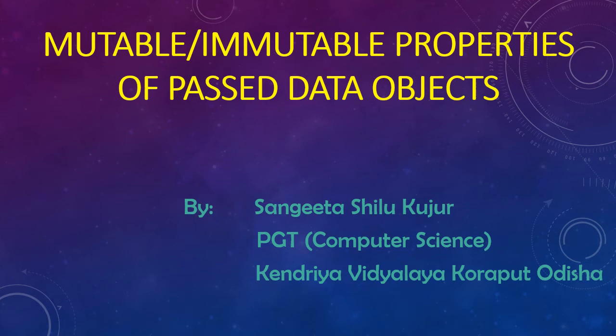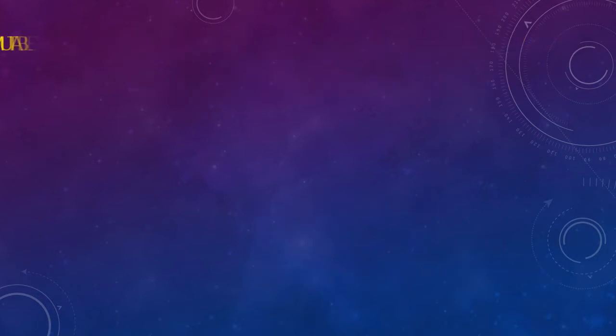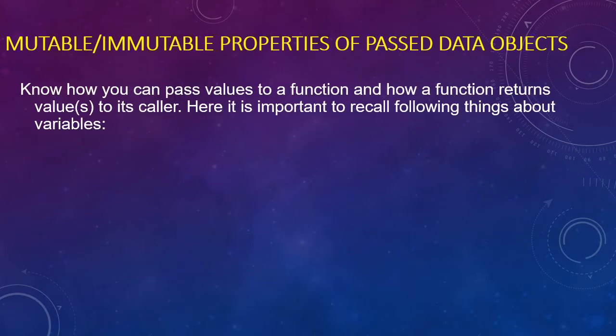Hello friends, today's topic is mutable and immutable properties of passed data objects to a function. So, let's see what is the mutable and immutable property of a data object. Know how you can pass a value to a function and how a function returns values to its caller. Here it is important to recall the following things about variables.